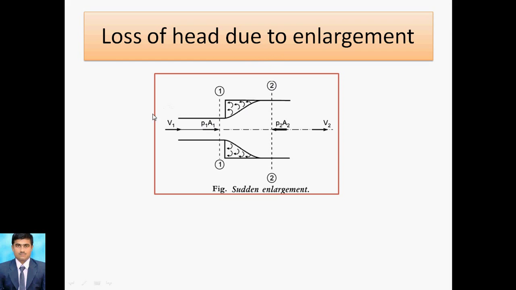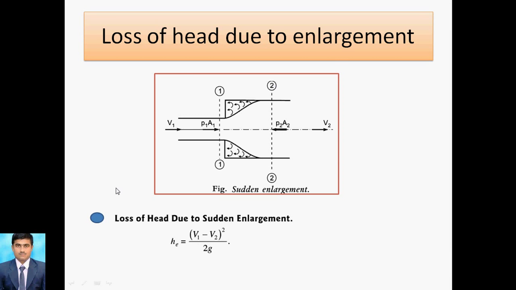This enlargement loss is calculated from an equation, where HE indicates sudden enlargement loss. HE is equal to (V1 minus V2) whole square upon 2g. This is the minor loss we consider for enlargement. V1 is the velocity at the smaller diameter of the pipe, and V2 is the velocity at the larger diameter of the pipe. Whenever we put the V1 and V2 values, and g is 9.81, we will get the enlargement loss. So this is the calculation formula.